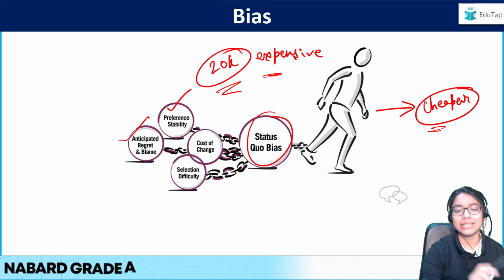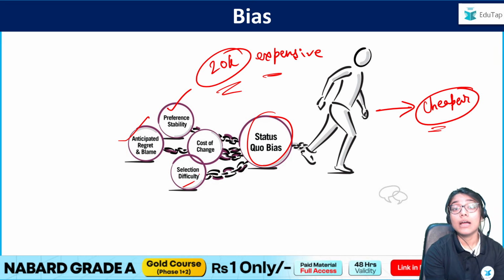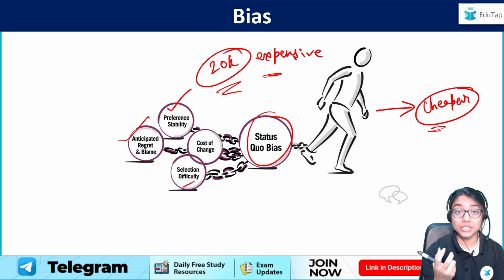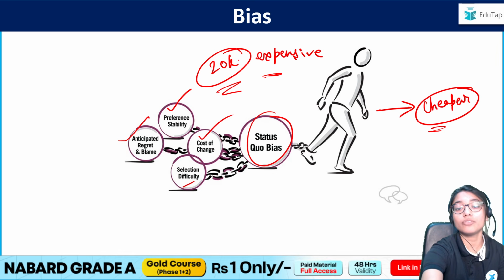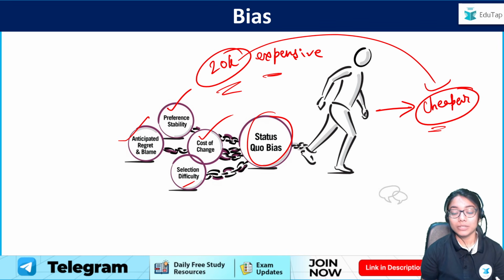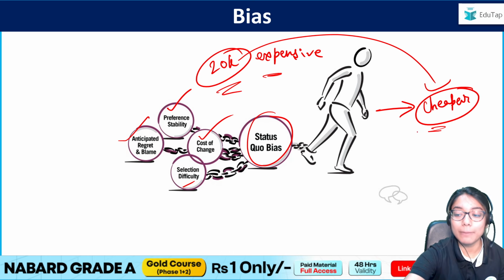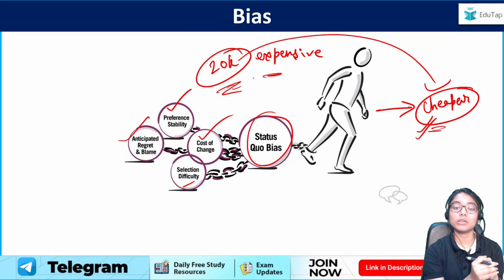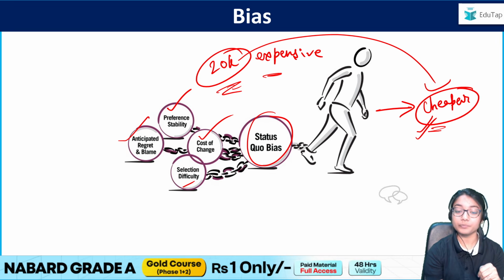Let us stay in the expensive one only, even though it is wasting my money. Selection difficulty. I don't know what to select. I am somebody who is very bad at making decisions, let's say. So I won't do it. And the cost of change. That is, even to shift from this to the cheaper flat, the shifting cost might be a lot, right? So all of these included, I am being dragged down. Even if I know there is a better option, I still would stay stuck to the old one, which is hurting me. That is the status quo bias, basically.